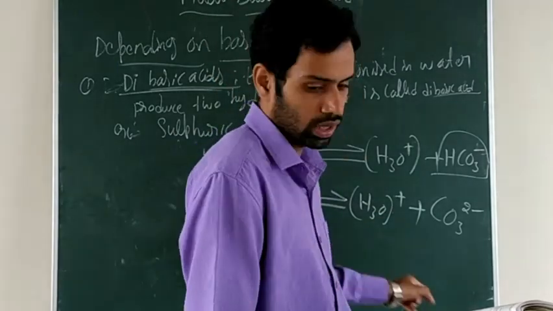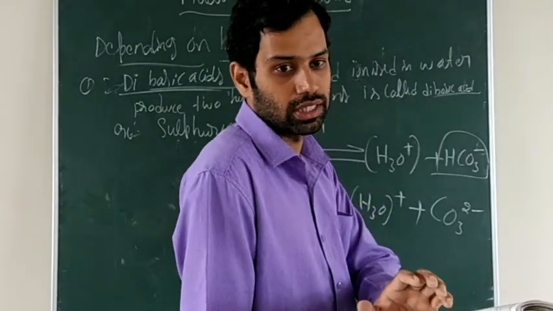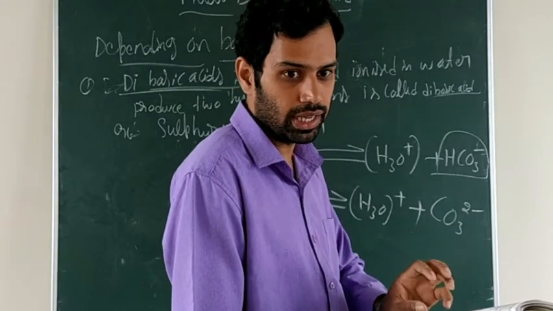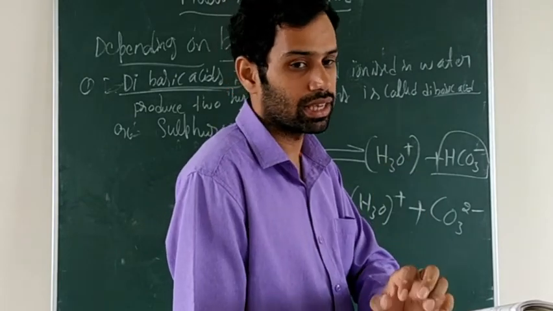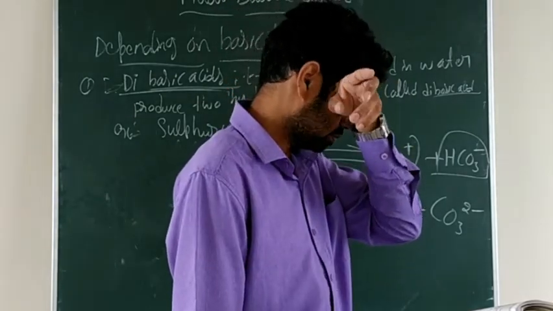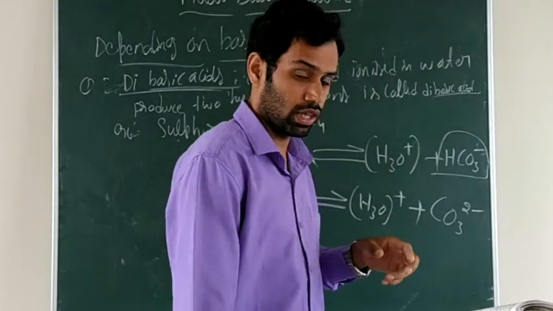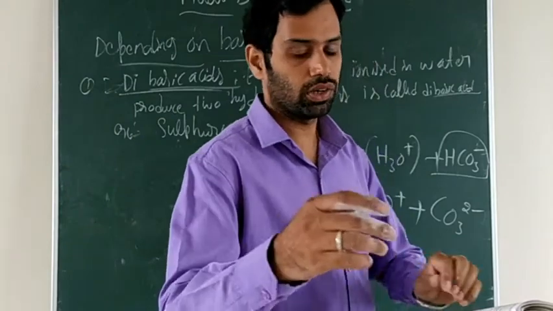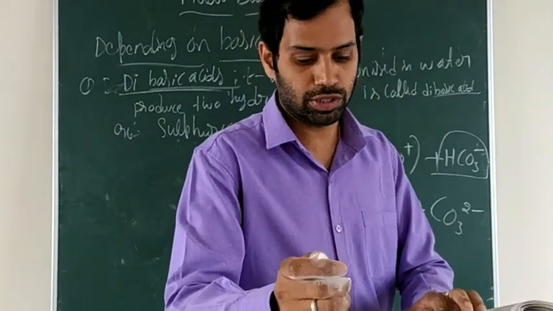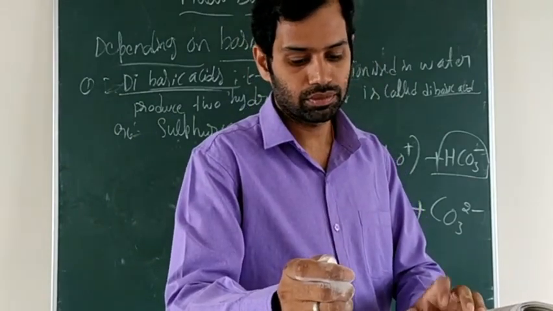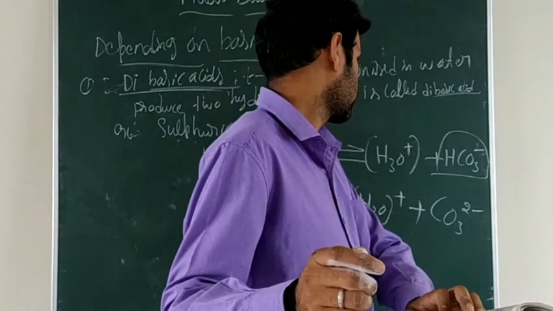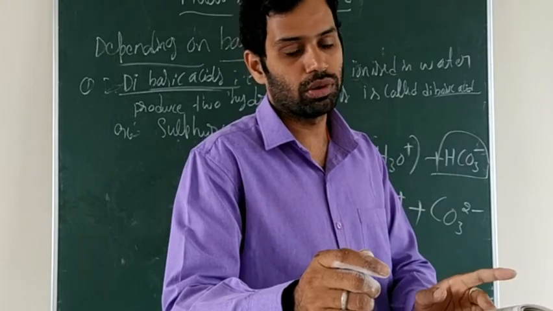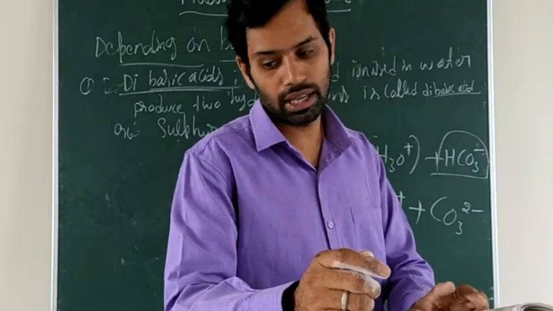If you can't see the board, with the textbook you can see that. So that is how sulfuric acid and carbonic acid form dibasic acids, producing two hydronium ions. I told that one. Still, if you want, you can refer to your textbook. Clear? Next, I'll move to the next classification, the tribasic acid. So monobasic acid, dibasic acid, and tribasic acid now.